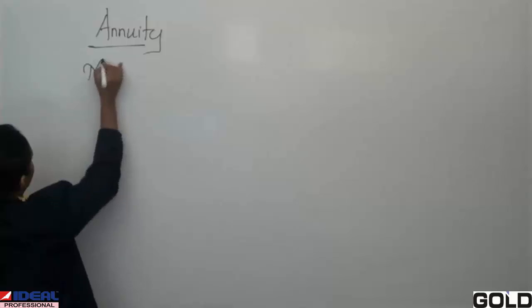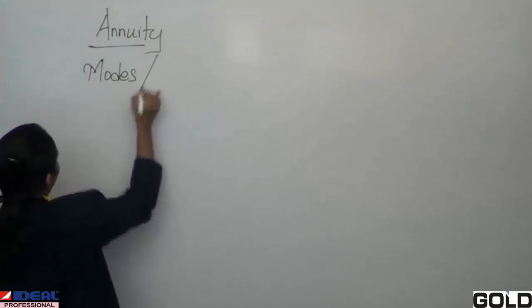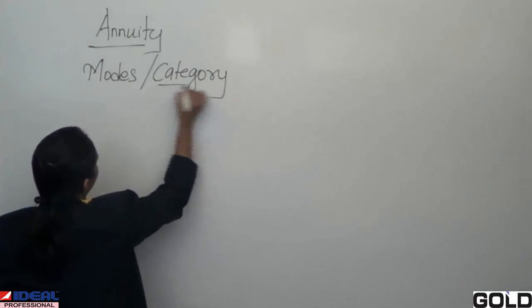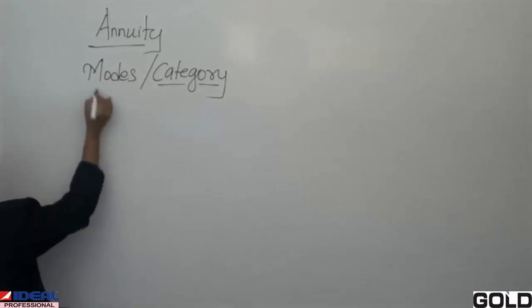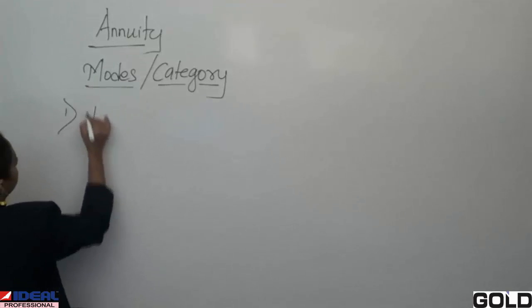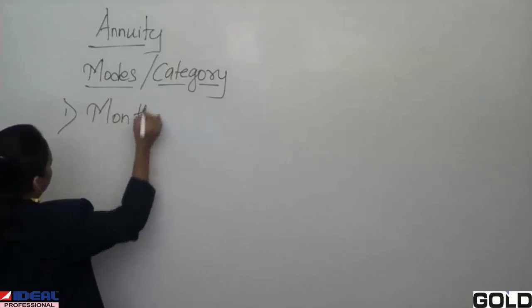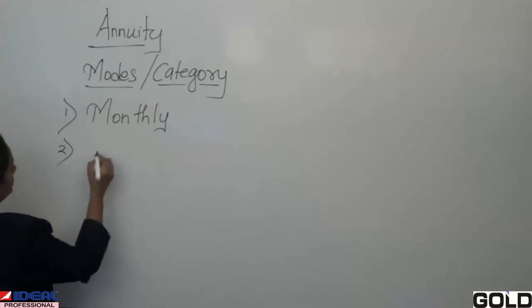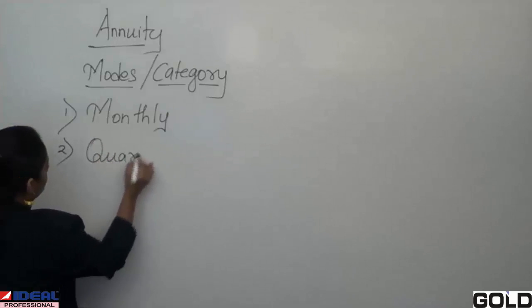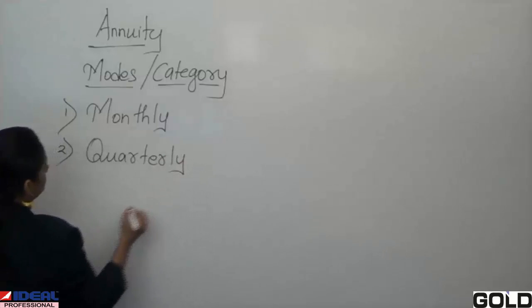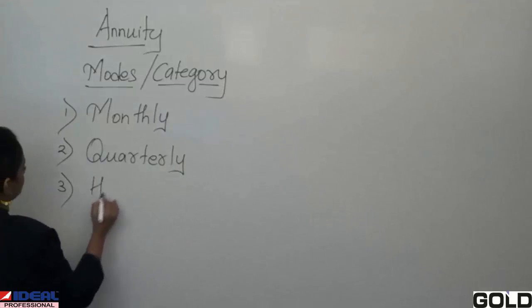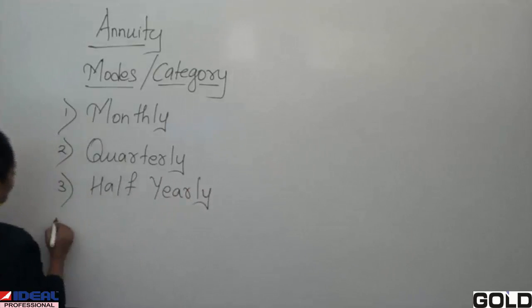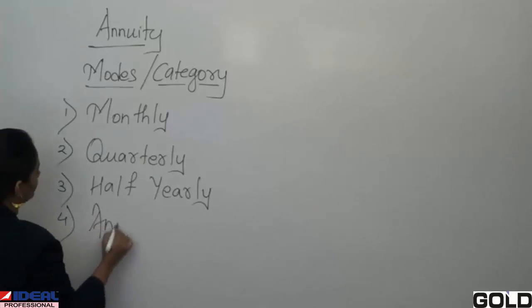So modes, or you can say category: first is monthly, then quarterly, third half yearly, and fourth annually.